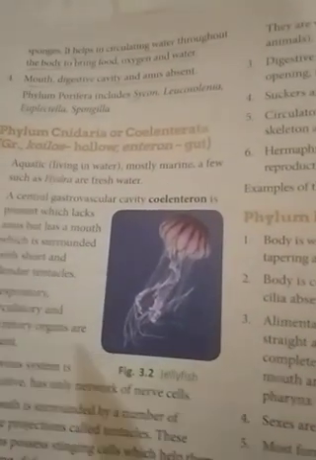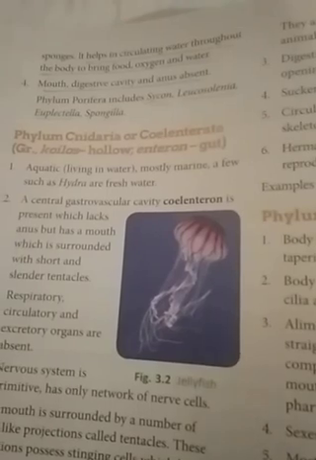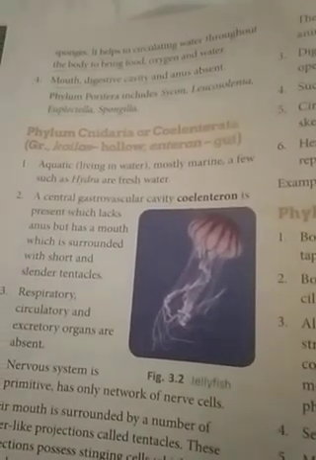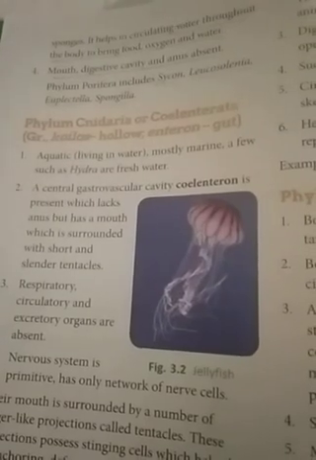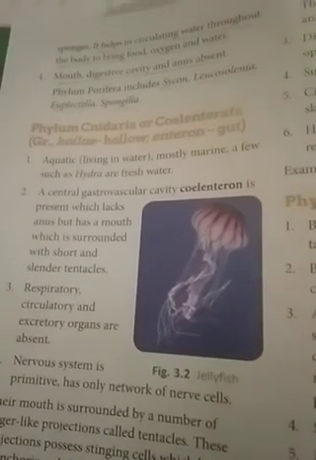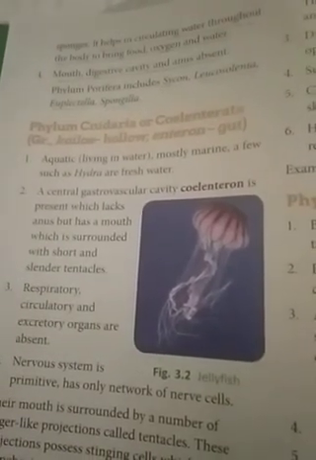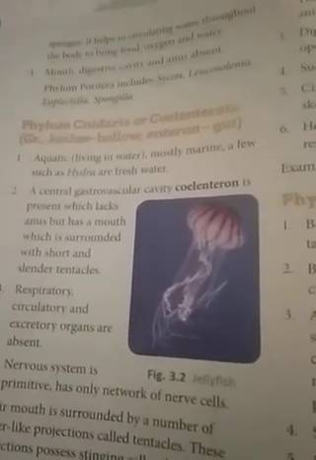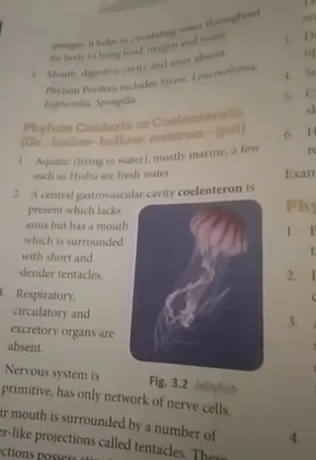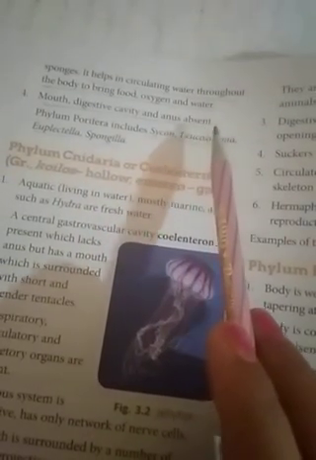They form a canal system in their body and circulate food, oxygen and water throughout the body, which helps in smooth functioning of the body. It is very important for providing each part of the organism with food, oxygen and water. Mouth, digestive cavity and anus are absent. These organs are not found in these organisms.